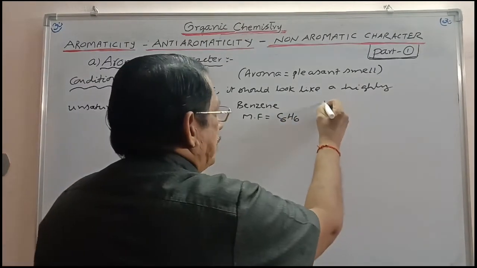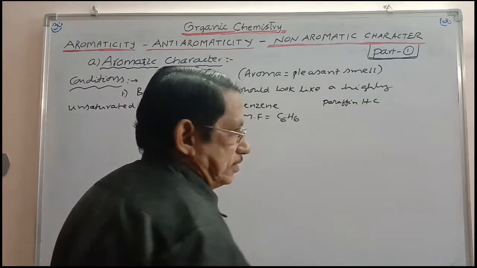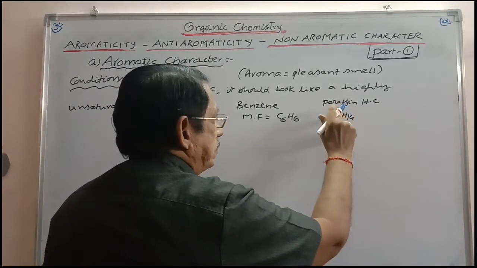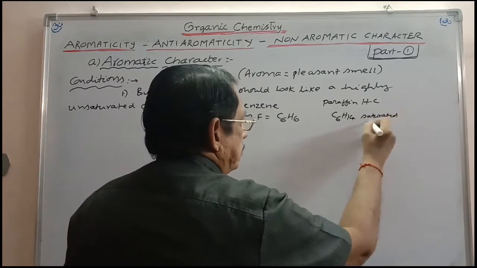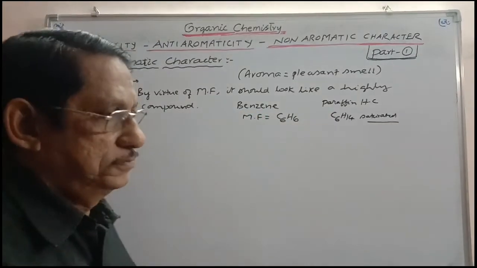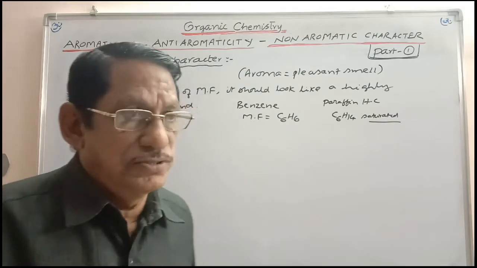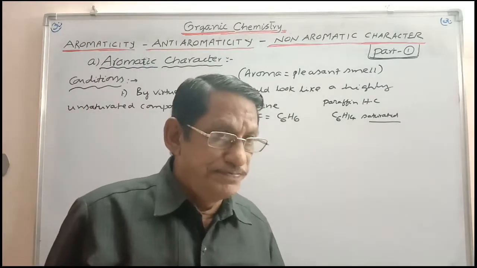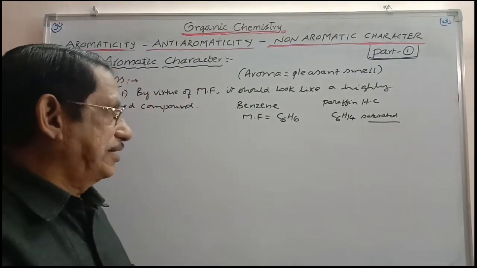Comparing the paraffin hydrocarbon, the formula is C6H14. This is the saturated. To this 8 hydrogens are less. That means if 2 hydrogens decrease, a pi bond is introduced. 8 hydrogen means you can see the formation of 4 pi bonds if it is open chain, 3 pi bonds if it is the closed chain. Closed compound, closed cyclic compound.